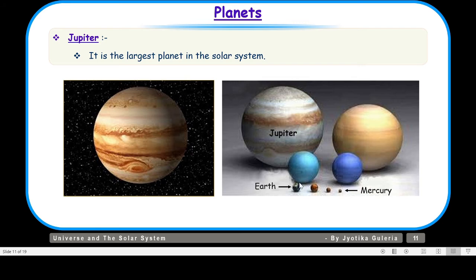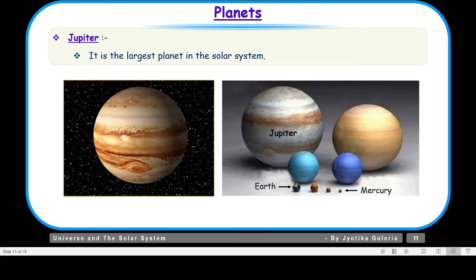And if we compare the size of Jupiter, we know that Mercury is the smallest planet. And if we look at our own Earth, and compare the size of Jupiter with our own Earth, you will realize how big Jupiter is, right? So basically, Jupiter is 11 times as wide as our own Earth.